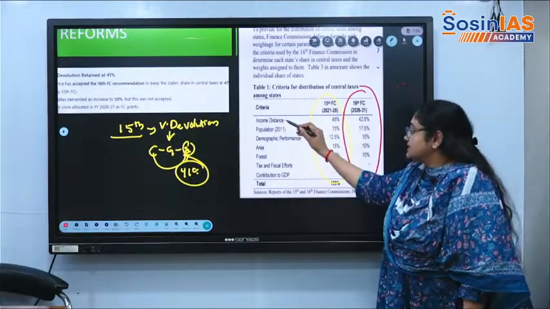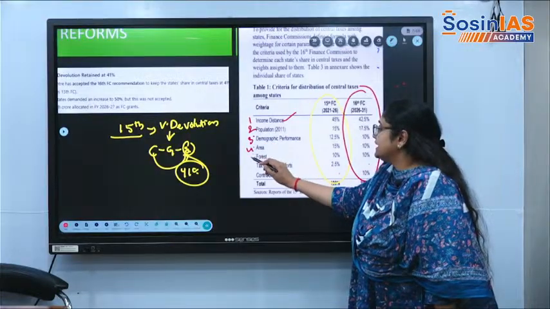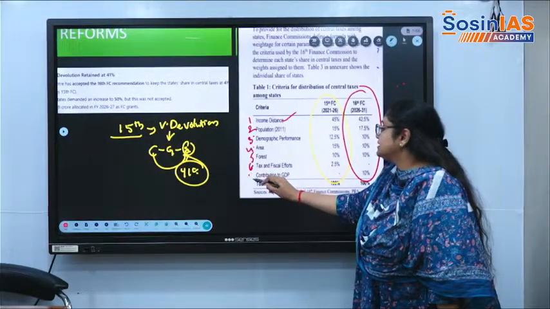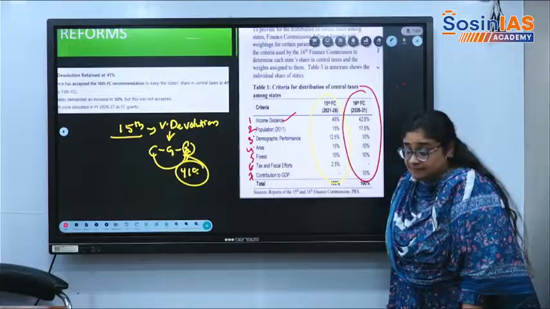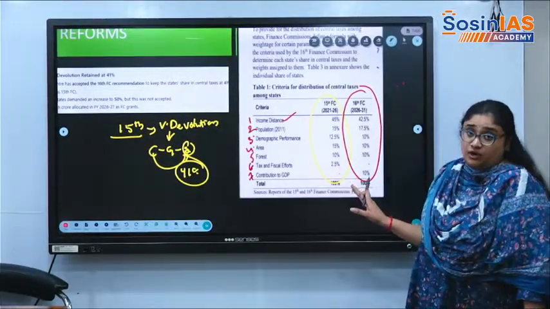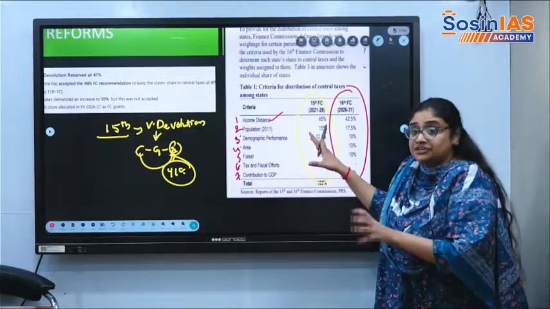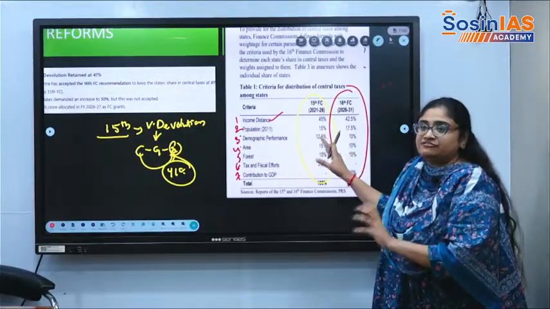Income distance is a criterion, population is a criterion, demographic performance, area, forest, tax and fiscal efforts, contribution to the GDP. These are the 7 criteria on which the Finance Commission wanted to devolve the funds for different states.